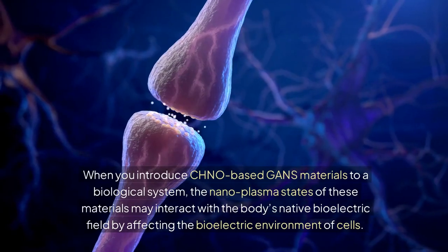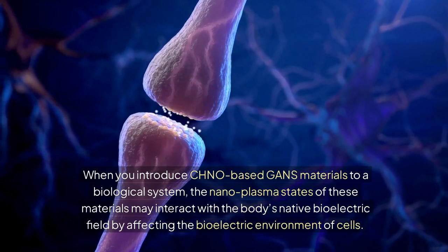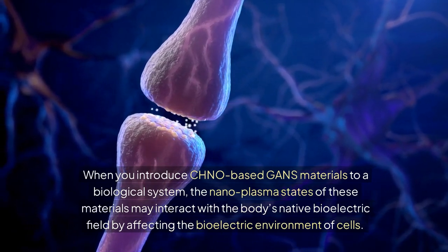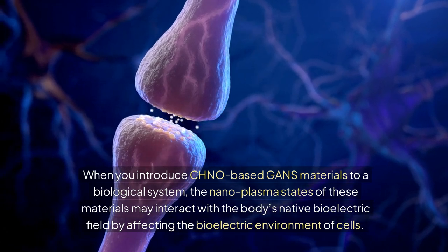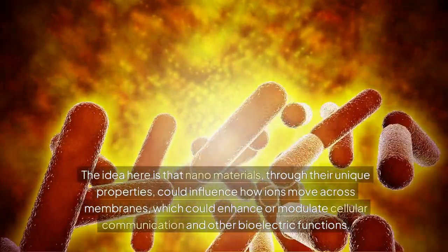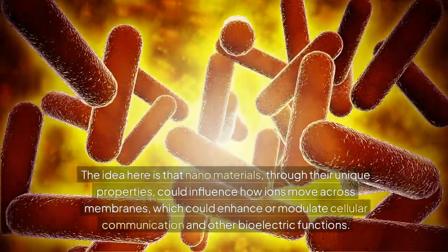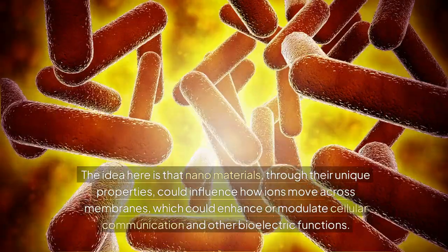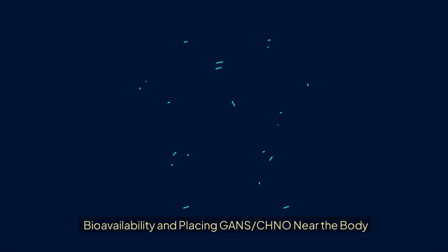When you introduce CHNO-based GaNs materials to a biological system, the nanoplasma states of these materials may interact with the body's native bioelectric field by affecting the bioelectric environment of cells. The idea here is that nanomaterials, through their unique properties, could influence how ions move across membranes, which could enhance or modulate cellular communication and other bioelectric functions.